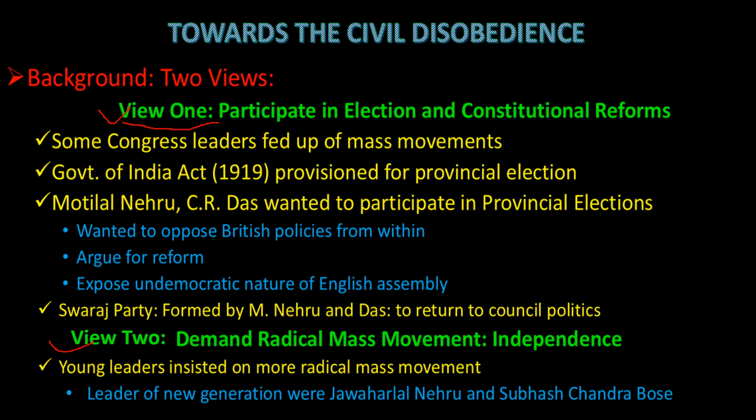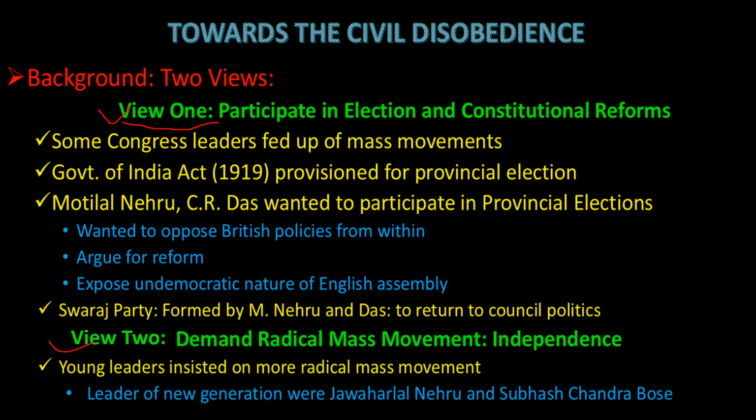There were some people, the senior members of the Indian National Congress, who almost spent their whole life in the Congress, and they may be near the verge of their retirement. Maybe those are 50, 60, 70 years old people, and they were the leaders, and they believed that this is not the right time for the mass movement. As we have seen, during the non-cooperation movement, violence erupted. So Indian people need to train first. This is not the best time. Even whatever movement will be launched now, the same violence will happen, and Gandhiji will call off the movement. So this is not the right thing.